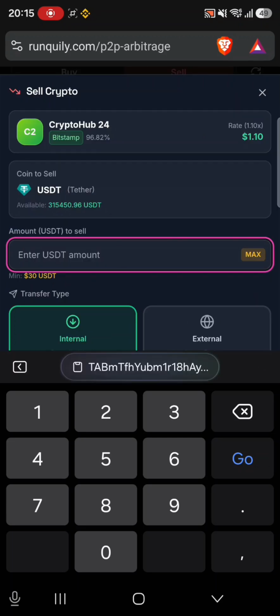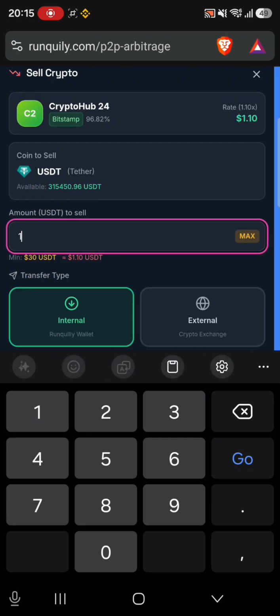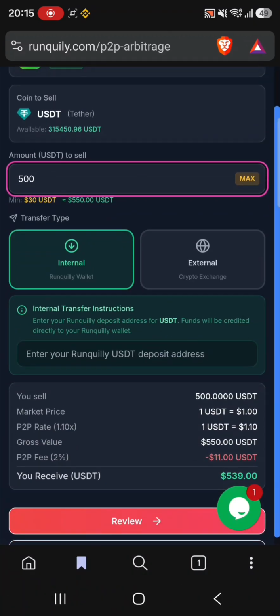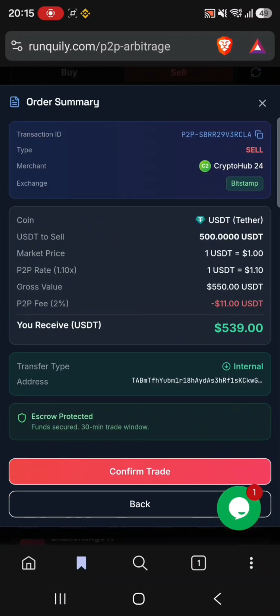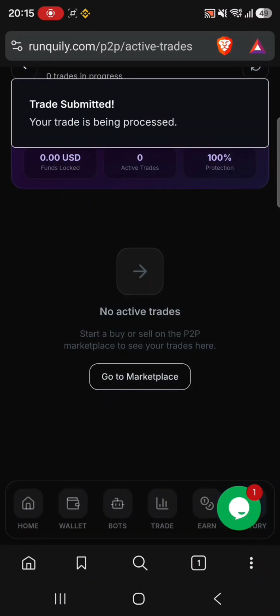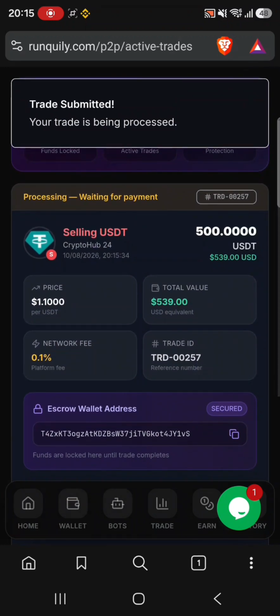So I'll enter amount, and I'll be trading with 500 USDTs, expecting to get a profit of 50, not bad. Then I'll paste my Tranquilly address, then I review and confirm the trade. So I'm expecting around 39 USDTs. There is something called P2P fee.